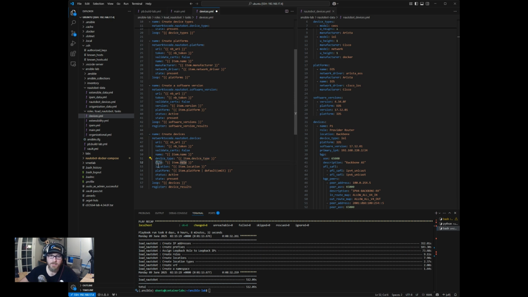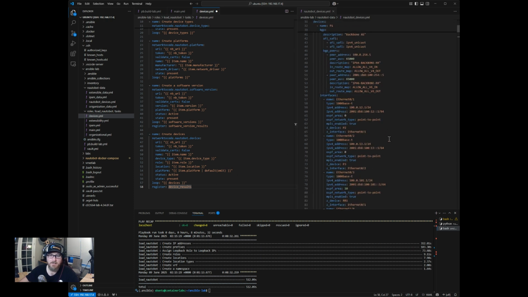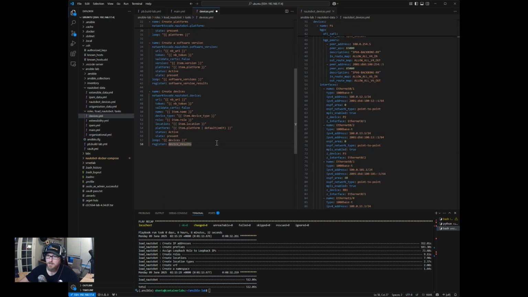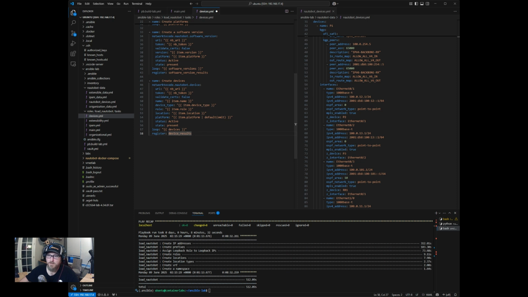So in this create device, we're going to assign it a device type, a role, a location, and a platform. And then of course the platform will track the software version. That makes sense. So there you go. I think we'll assign the software version later, after we get the device created.